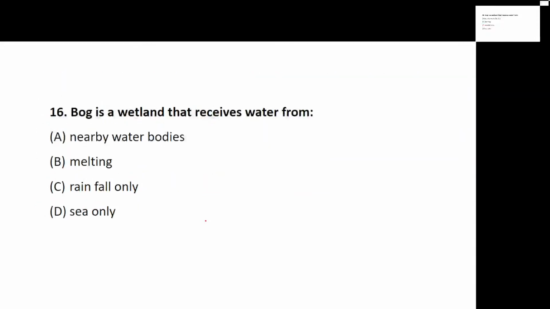Yes. Coming to question number 16. Question 16 is about bog. A bog is a wetland that receives water from what? So we are talking about one of the wetlands, that is bog, where it receives water from what? Is it receiving the water from nearby water bodies? Is it because of melting? Is it because of rainfall only, or is it because of sea only? So bog is a wetland which receives water due to what? Okay.